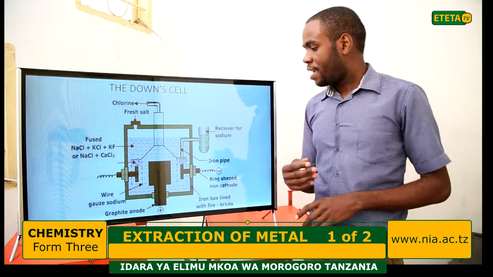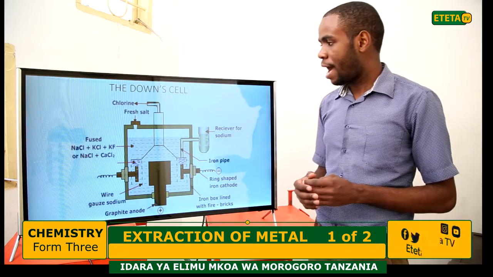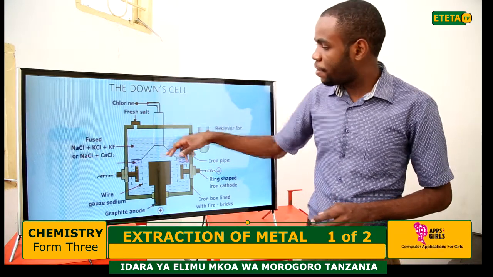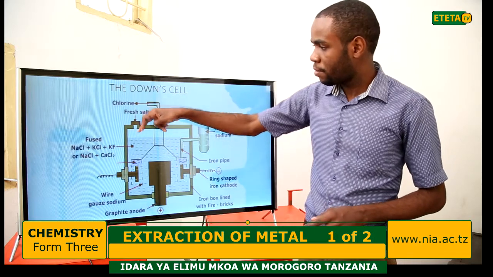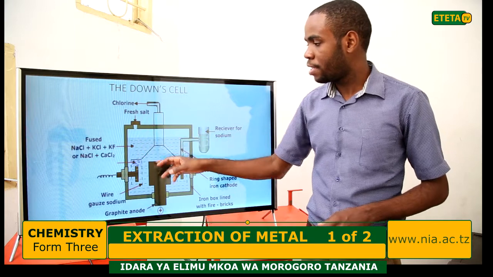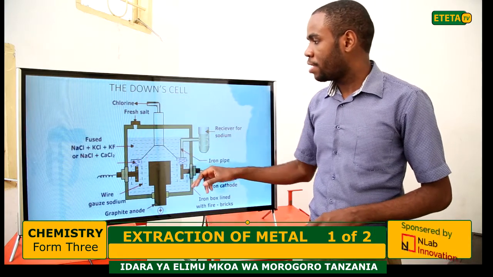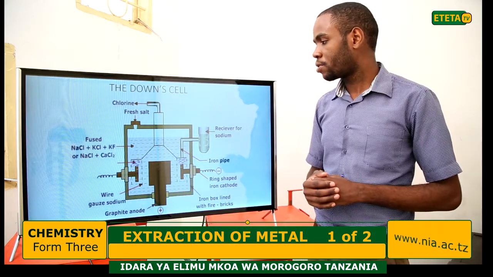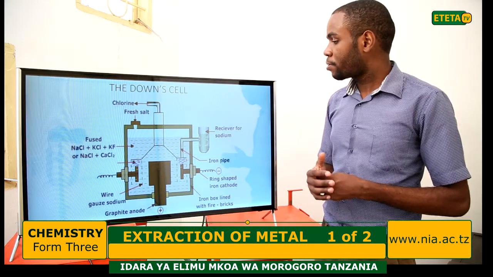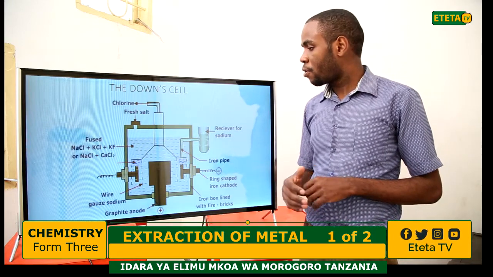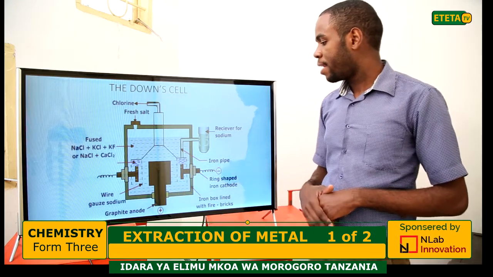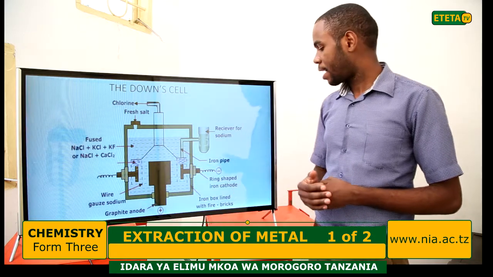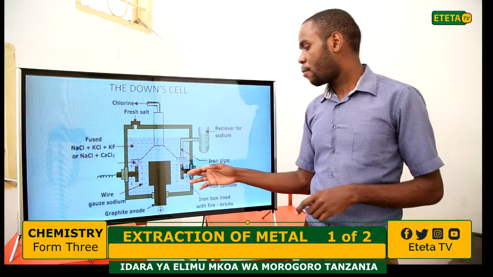Before electrolysis, the fresh salt of sodium chloride and calcium chloride is fed into the Downs cell this way. During the electrolysis process, the chlorine will move to the anode, while the sodium will move to the cathode.